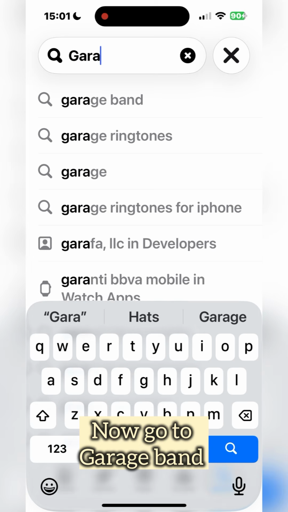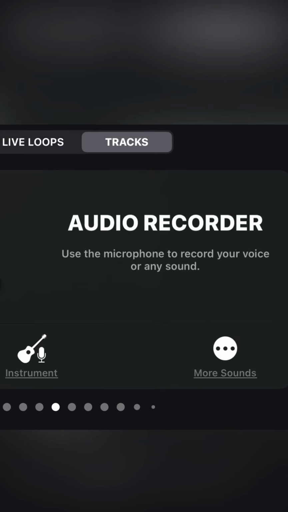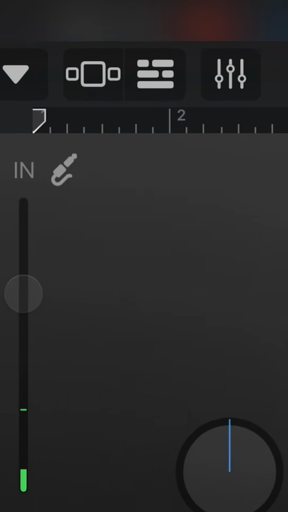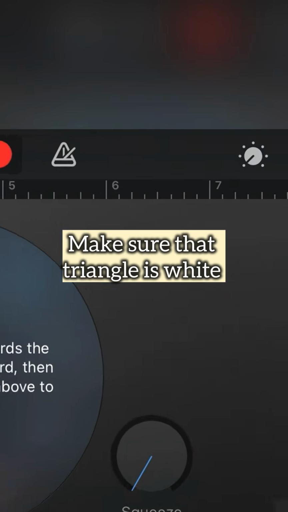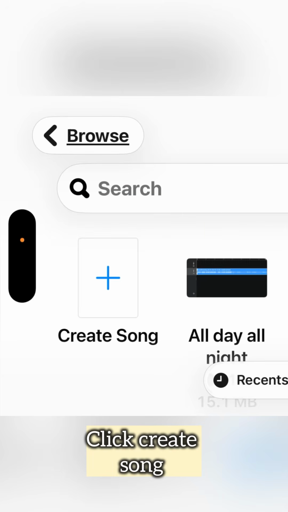Now go to GarageBand, audio recorder. Now click on the little square that looks like bricks. Click on the blue triangle to make it white. Click that little loop sign. Click on Create Song.